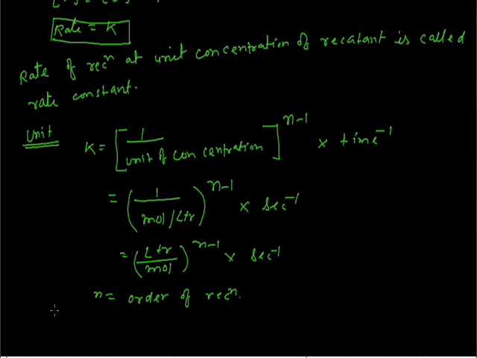So rate constant has different units for different values of order of reaction. It means that rate constant K has different units according to the different order of reaction.